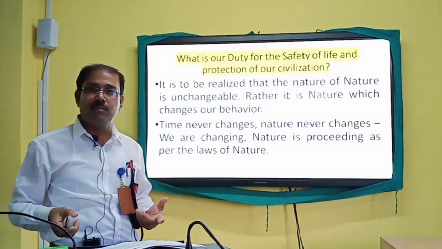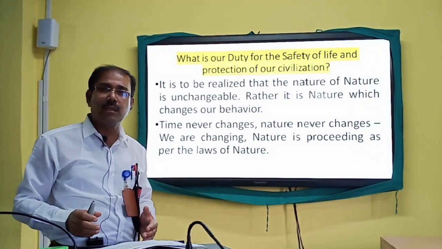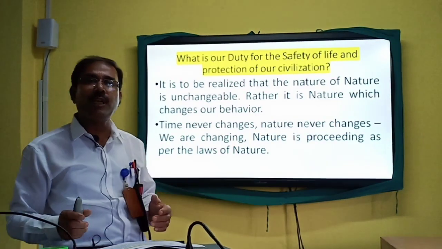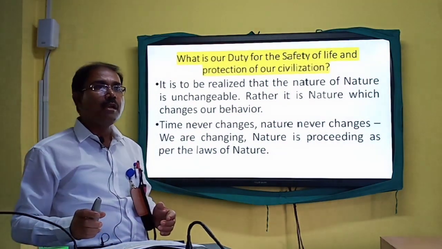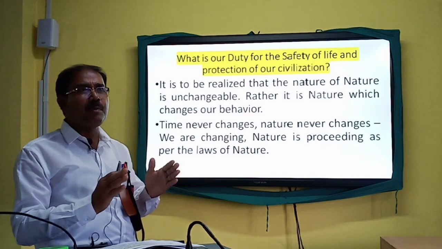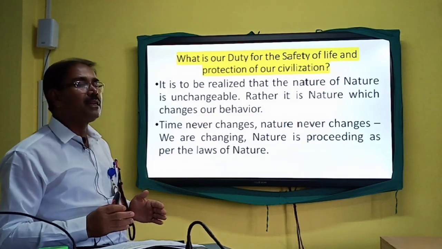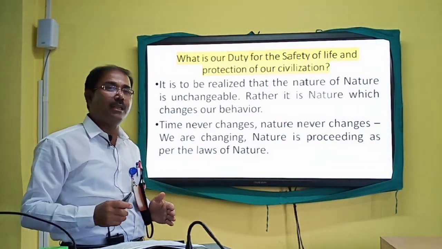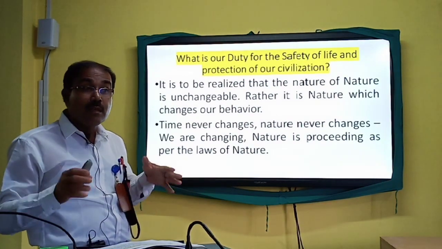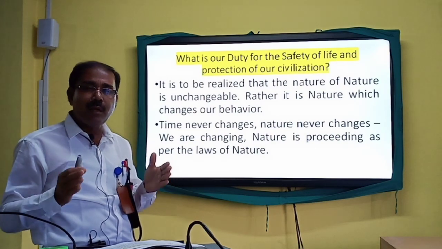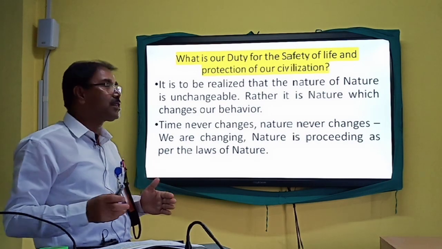For the correction of our mistakes, we must study environmental education, and that's why the University Grants Commission, UGC, has made this paper one of the core papers. Not only the students but also the teachers, officers, and the lay people, the stakeholders, are to study environmental science or environmental education in a nice manner, because we are to correct our mistakes so that we can survive, we can help our life, our culture and our civilization survive.